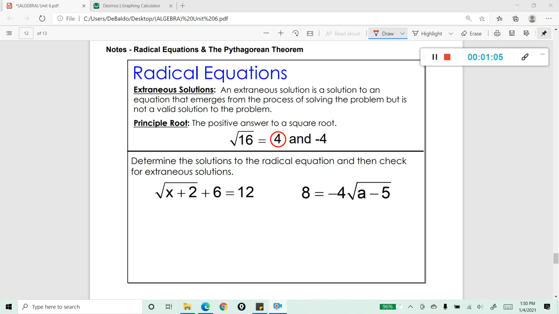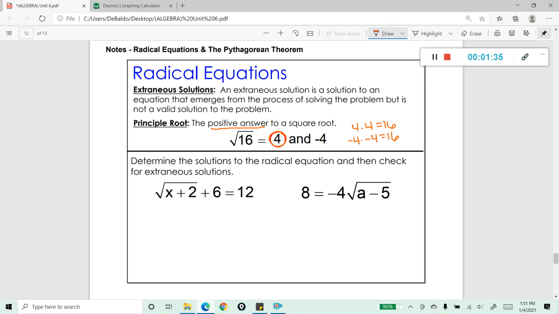I know that because 4 times 4 gives us 16, but doesn't -4 times -4 also give us 16? It does. So the point I want to make here is that we are only working with the principal root today, which is the positive answer. So we're only looking at 4. We will be looking at that negative root later on down the road, but for today, we're just focusing on the principal root.